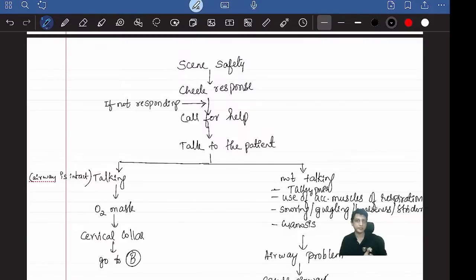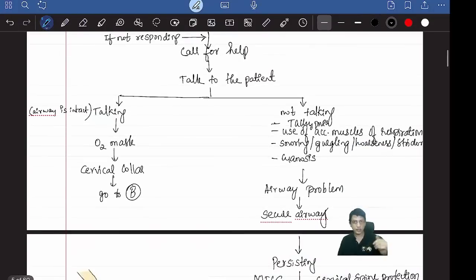Next you go to the B. That's breathing. So that's one part of the flow chart. Second part, if the patient is not responding or not talking, even if you pinch or shake him, whatever you do, the patient is not talking.